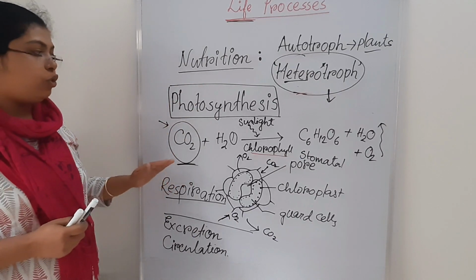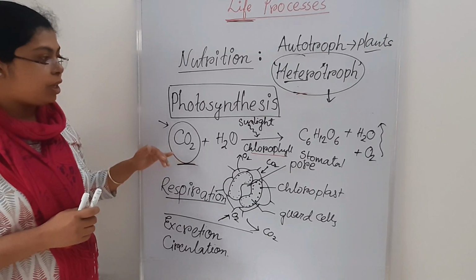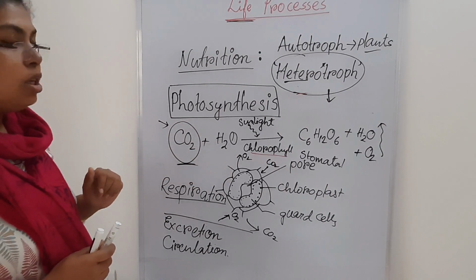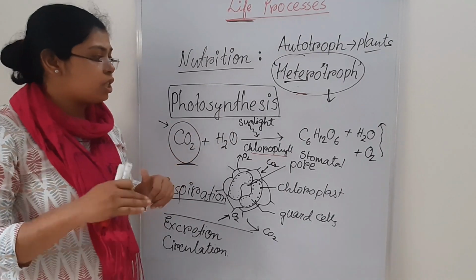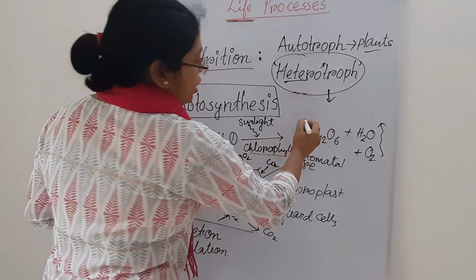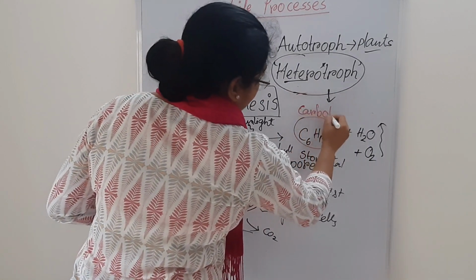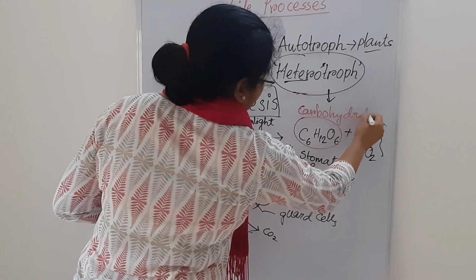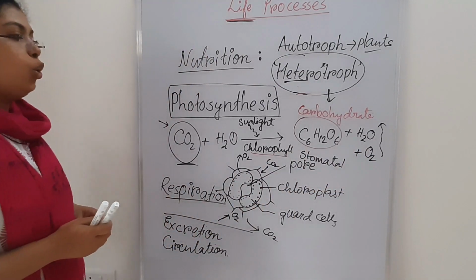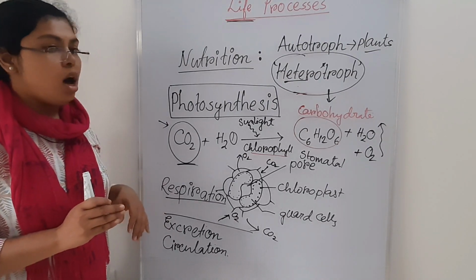This is all about photosynthesis. In the plant, what happened? They are intaking carbon dioxide from the air, and then H2O, that is water, and then in the presence of sunlight and chlorophyll, they are going to produce starch. This is carbohydrate. And then they also produce O2. Okay.